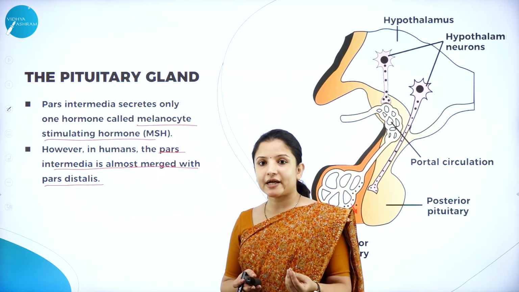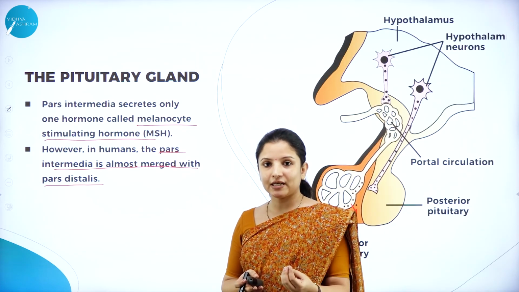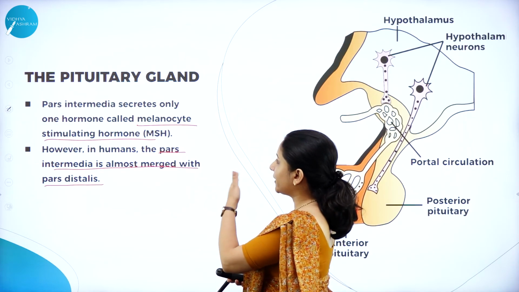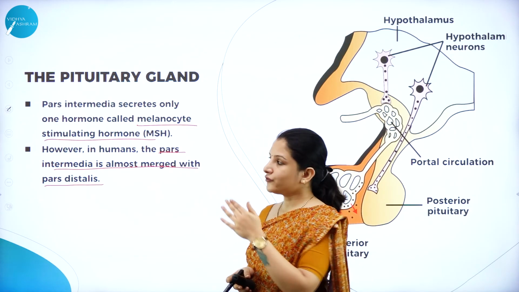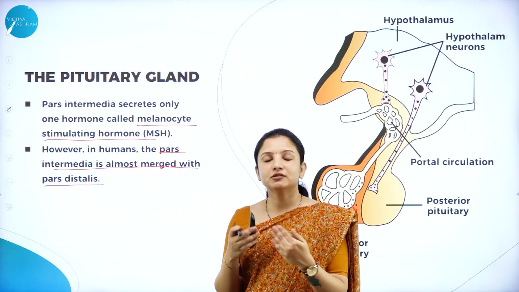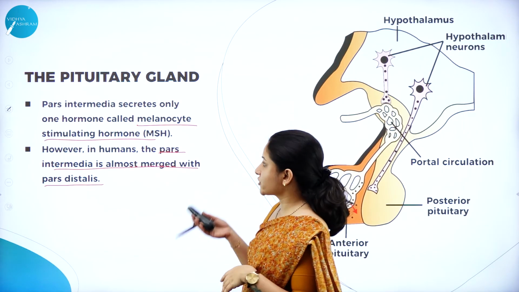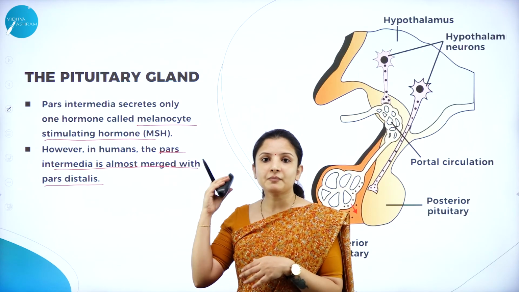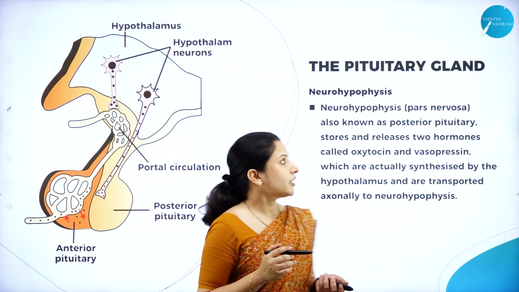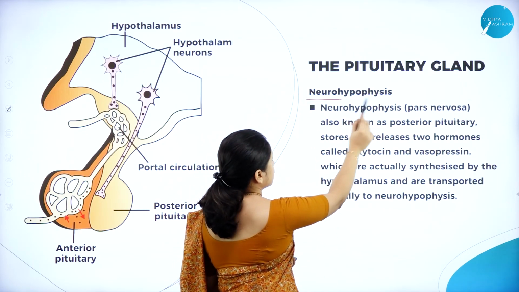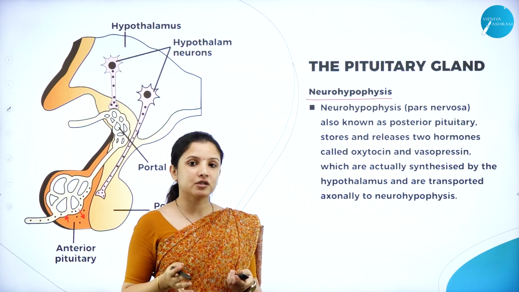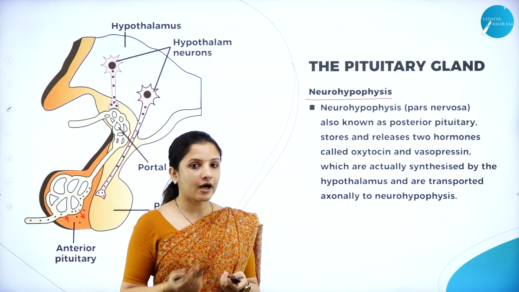So you can write it as: the anterior pituitary gland secretes all these hormones, including the melanocyte stimulating hormone, though it is secreted by the pars intermedia, because it is not possible to easily distinguish between the pars intermedia and the pars distalis. So that is the reason. Next, talking about the neurohypophysis. Now we understood the adenohypophysis, that is the anterior pituitary region, and what all hormones it secretes.